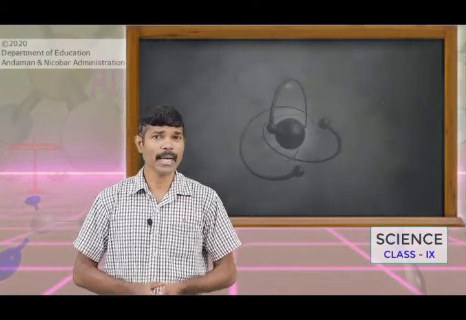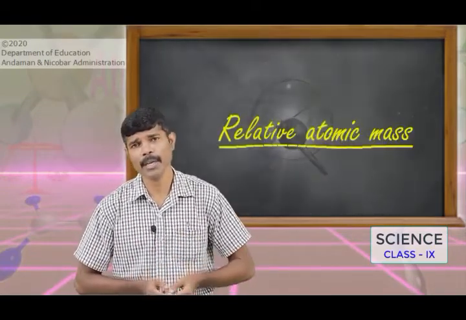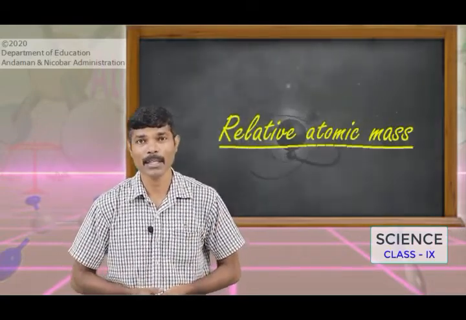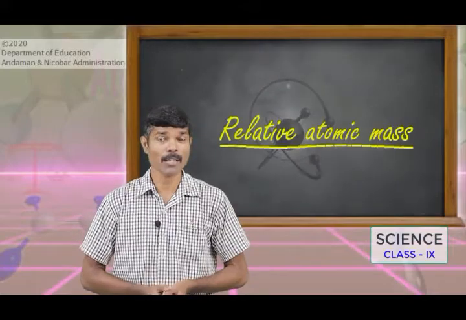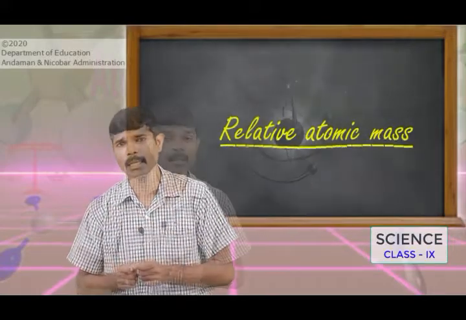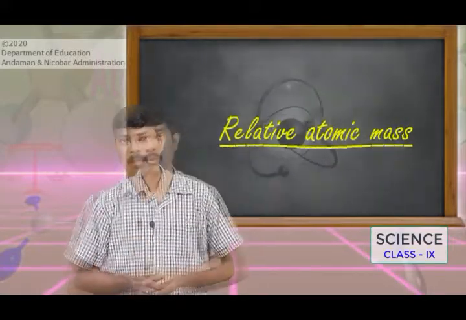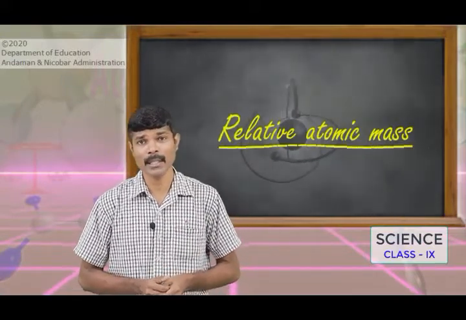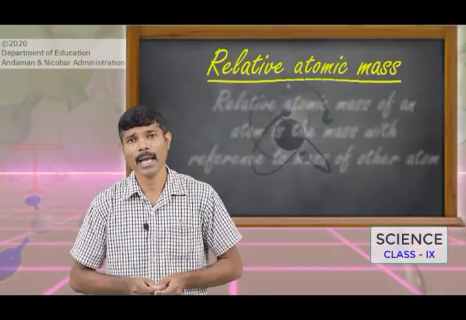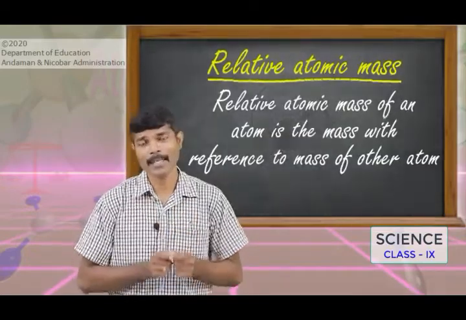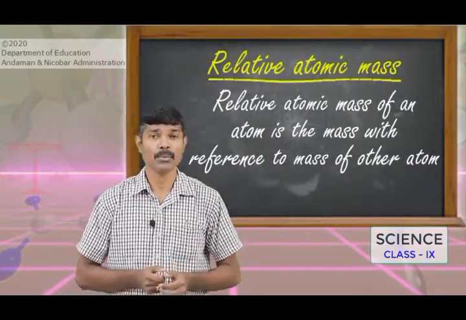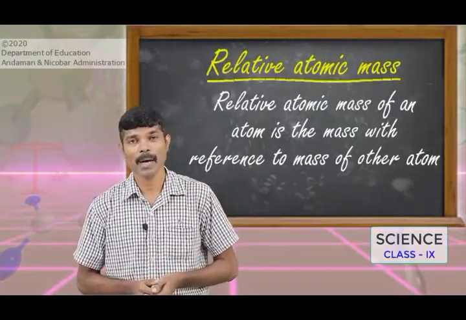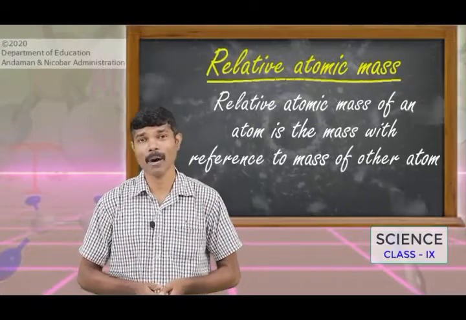As we know, the size of an atom is very, very small, and plenty of elements exist in the universe, and finding the mass of each element separately is not an easy task. To find the mass of the different elements existing on the earth, relative atomic mass has been introduced. With that relative atomic mass, we do the calculations. Now we will see how the relative atomic mass of different elements is found.